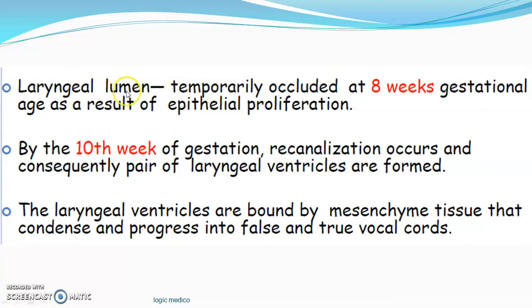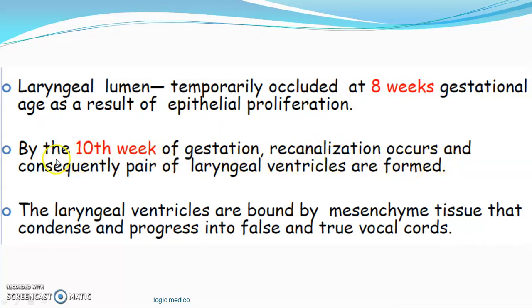So this laryngeal lumen temporarily gets occluded due to epithelial proliferation. This is important. At the 8th week of intrauterine life, the laryngeal lumen will get temporarily occluded, meaning blocked, because the child is not breathing. The lumen gets blocked by the proliferation of epithelium. But what happens after 2 weeks is interesting. At the 10th week of gestation, recanalization occurs.